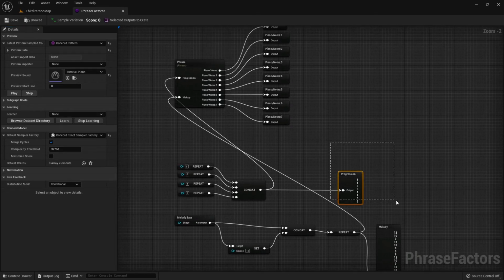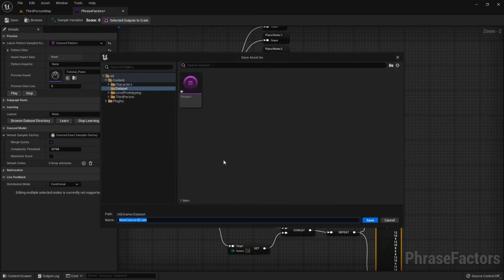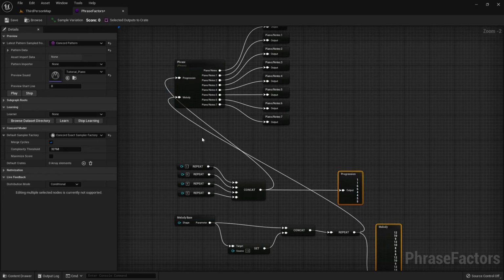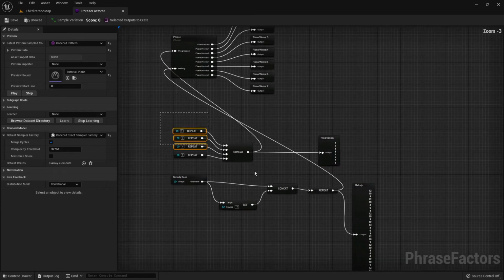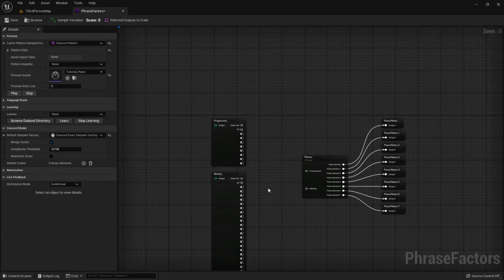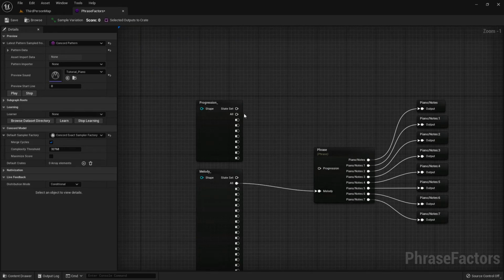Alright, I'm happy with this. I will once again select my outputs and then just save this as phrase 2. Now that we've created our dataset, we can go on to deleting our generative nodes down here and just plugging in the boxes back again.